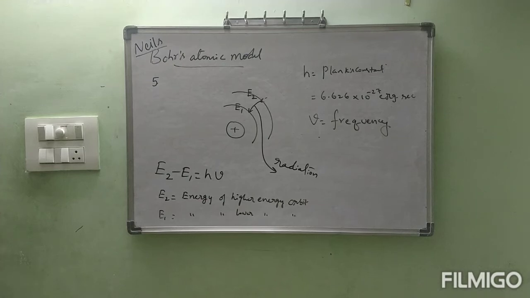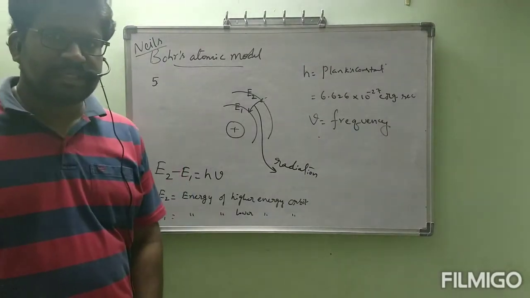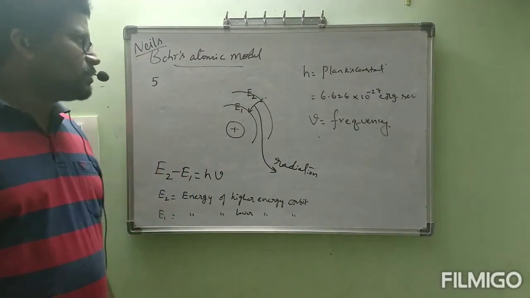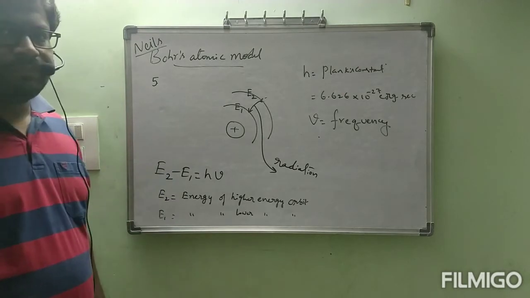Good afternoon. In the previous class, we saw up to five points present in Niels Bohr's atomic model, and the board contains the fifth point. Let me recall this fifth point once, and then I will go to the next, sixth point. Before that, what is this fifth point?